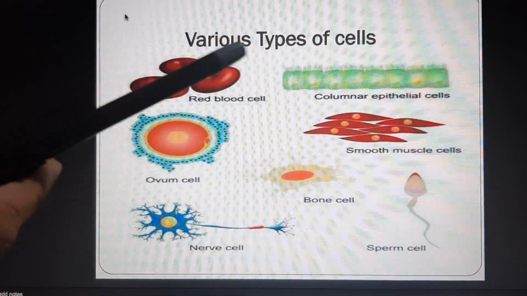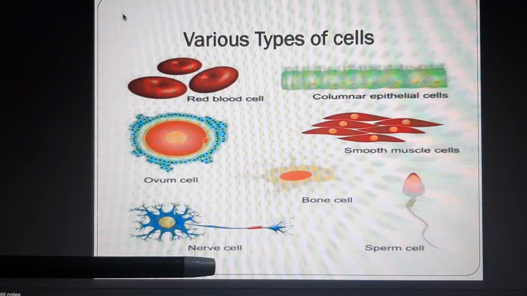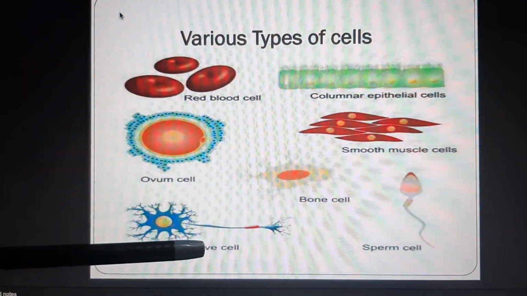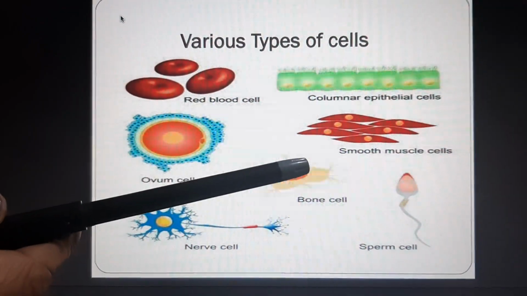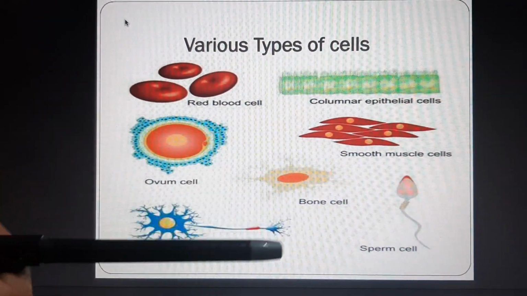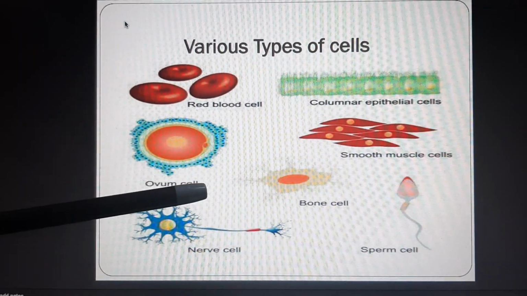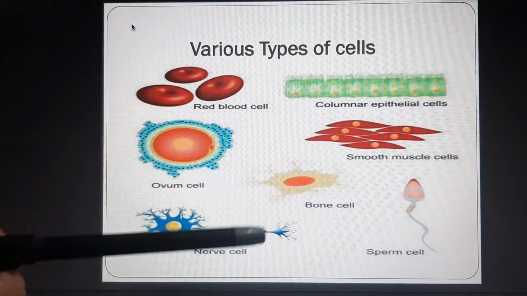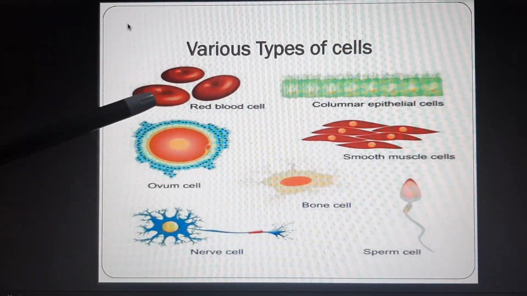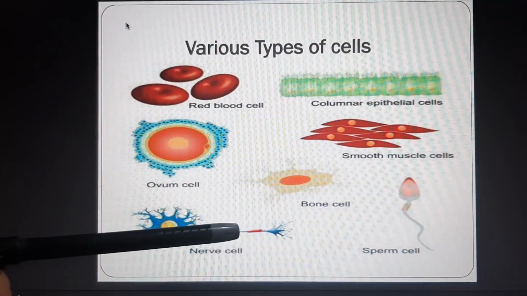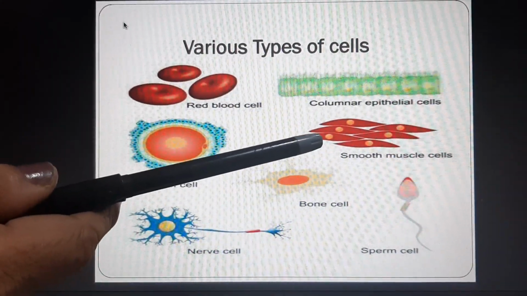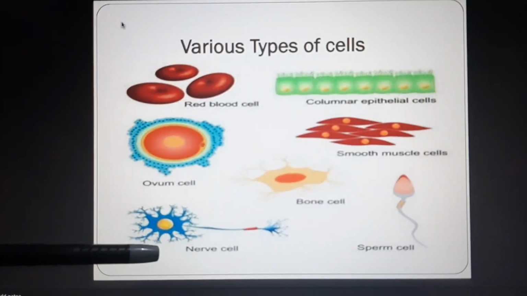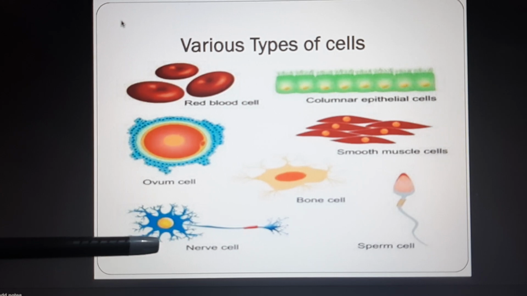This picture is showing various types of cells. These are animal cells: red blood cells, ovum, nerve cell, bone cell, smooth muscles, etc. These are different kinds of cells which are present in the human body, and you can see that their shapes and sizes are different. Some are spherical in shape, some are elongated, some are spindle shaped. Their sizes and shapes are different because they perform different functions.